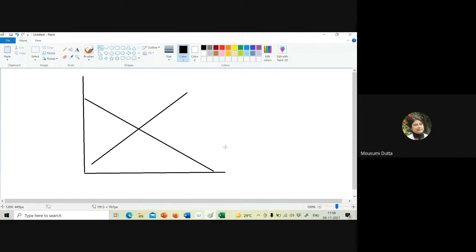Okay, so I'm starting with a simple demand and supply curves. This is again the aggregated demand and supply, that is the market demand and the market supply curves. We are considering perfect competition in the background. So in that context, this is the demand and this is the supply curves.